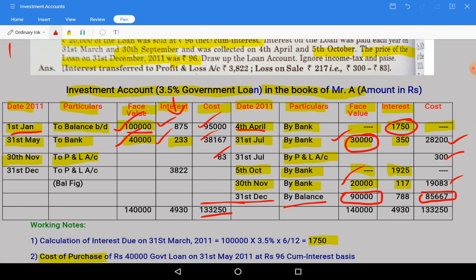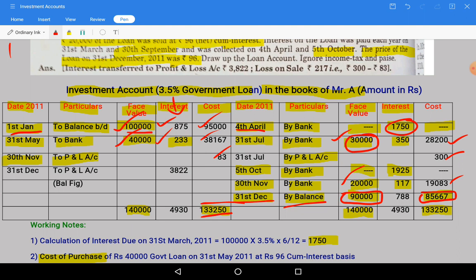This we will take and write here. So 31st December by balance carried on 90,000, 85,667. So debit side, credit side 1,40,000, 1,40,000, 1,33,250, 1,33,250. Here ends the matter of cost column and face value.